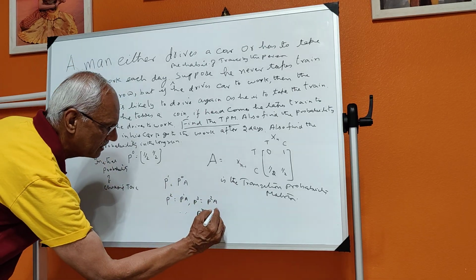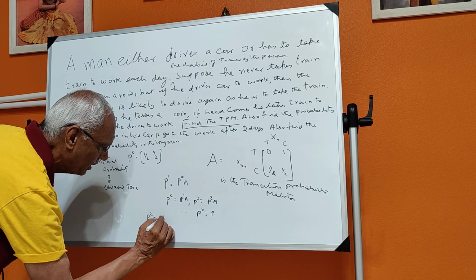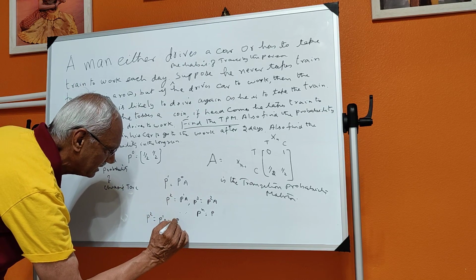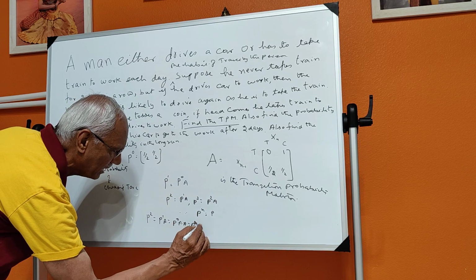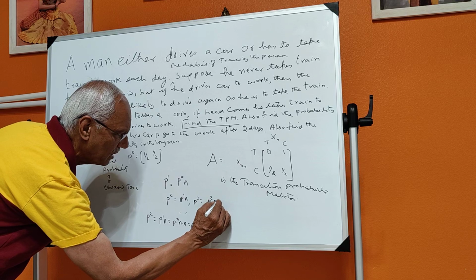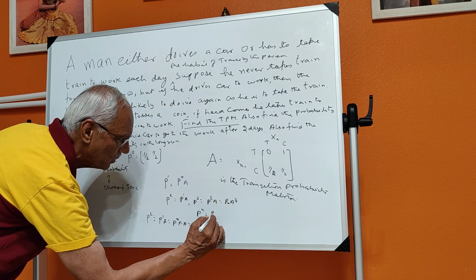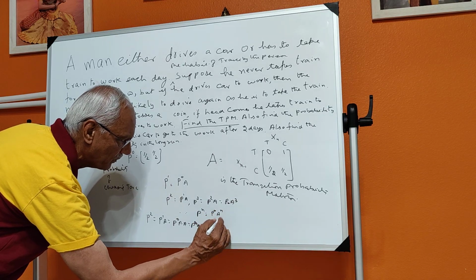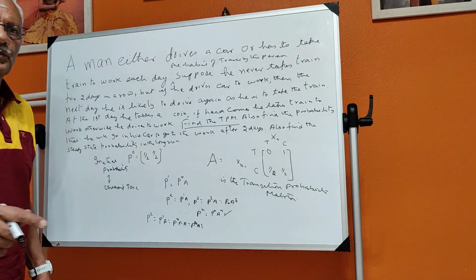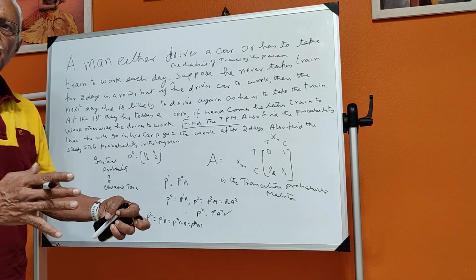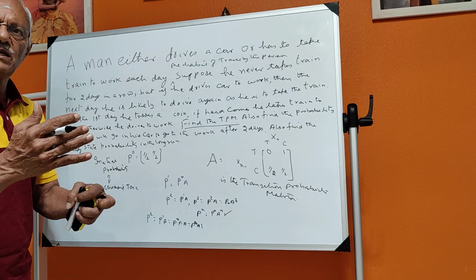So you can write P2 is equal to P1 into A, that is P naught A into A, that is equal to P naught of A squared. This will be P naught of A cubed, and this will be P naught of A to the power of n. So you can find out all the probabilities: the probability of his traveling by train or car on the first day, second day, third day.